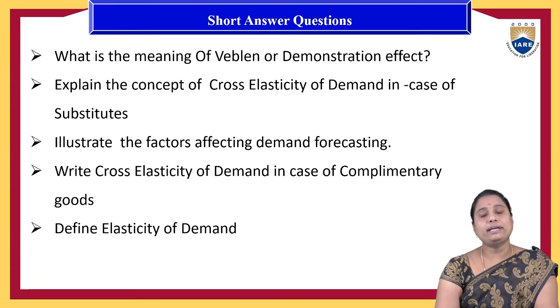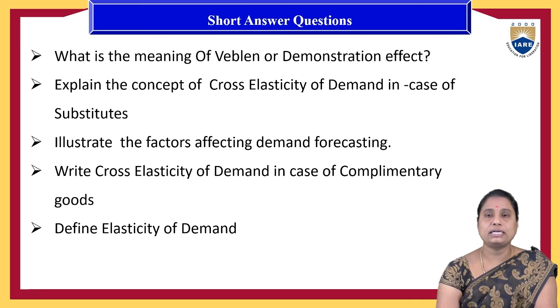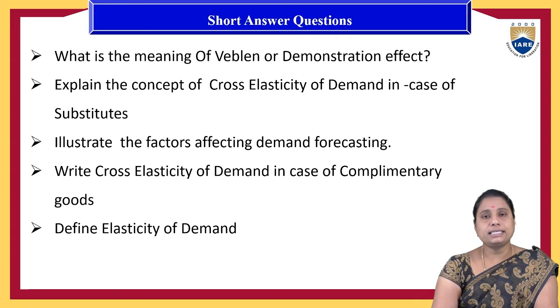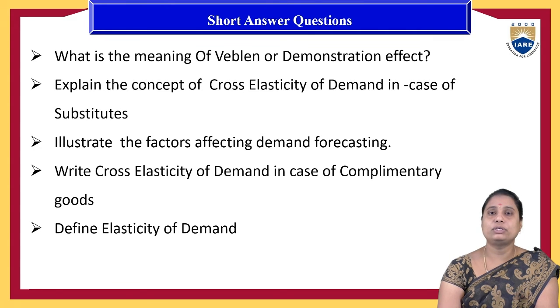And define elasticity of demand. The impact of the demand determinant factor on the quantity demanded of a product is called elasticity of demand, and it can be of five kinds: perfectly elastic, perfectly inelastic, relatively elastic, relatively inelastic, and unitary elastic.